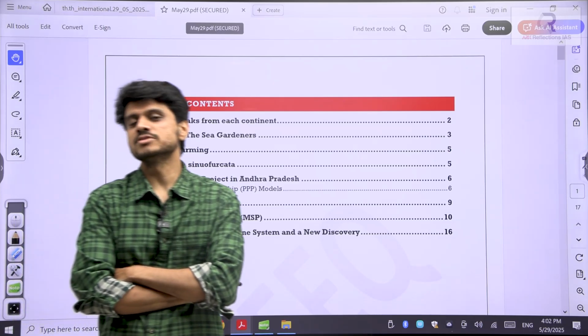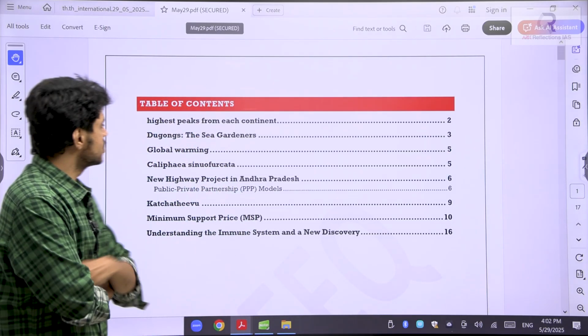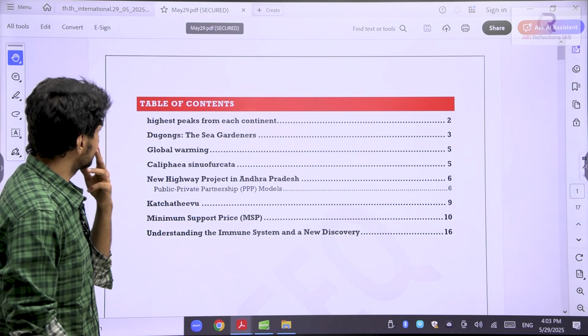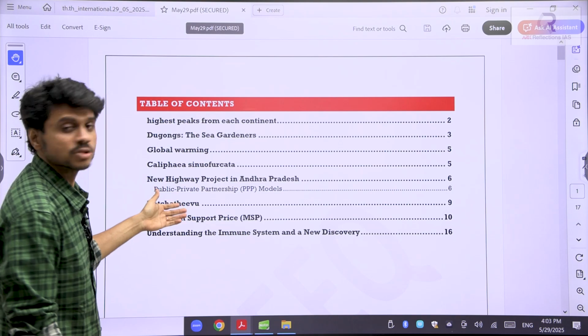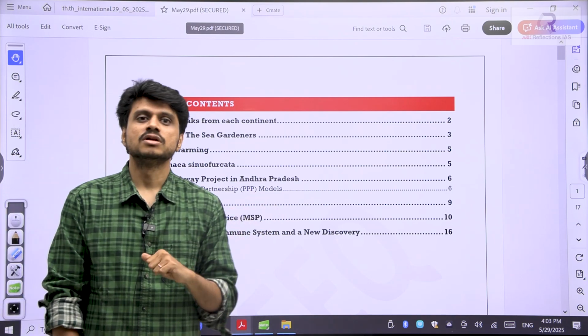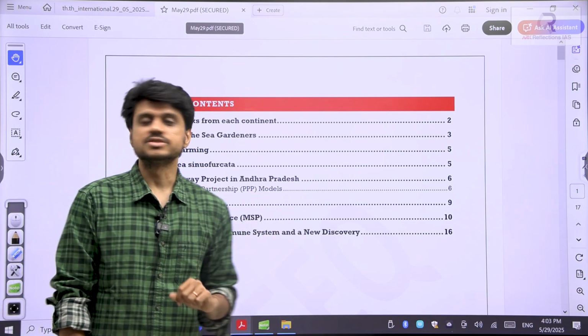Welcome to newspaper analysis session. Topics that we are going to cover today. The main topic is the minimum support price. Then we will understand the Kachativu Island dispute between India and Sri Lanka.